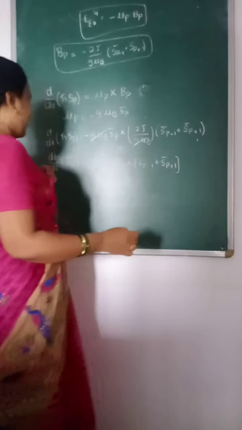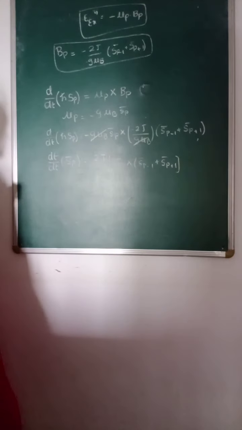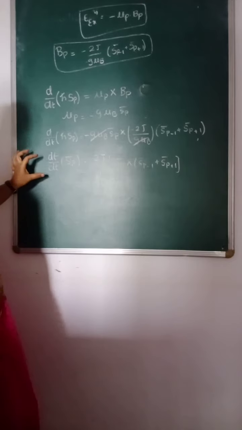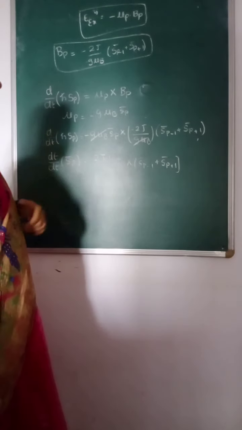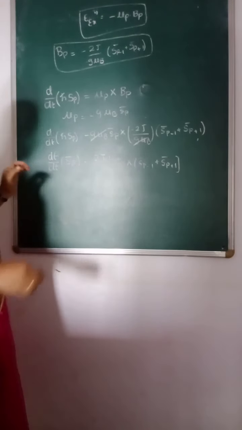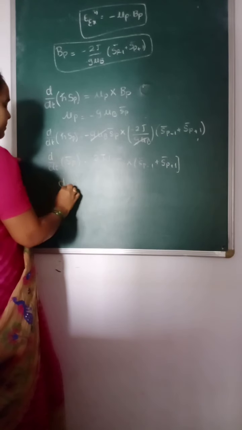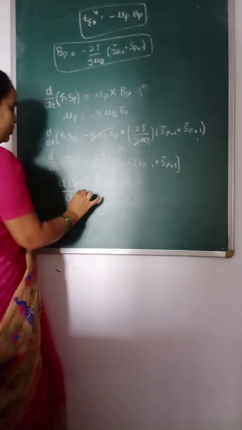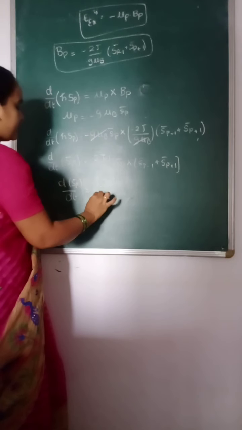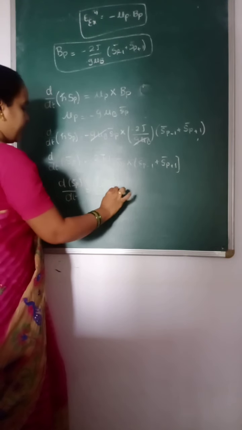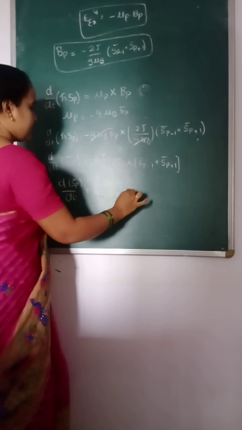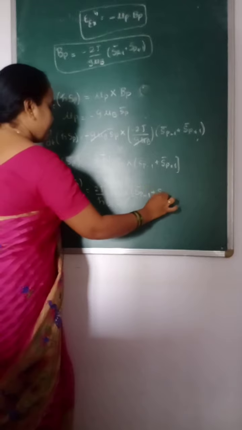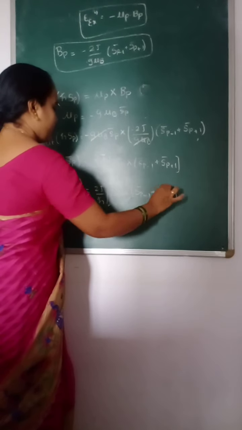So this is the rate of change of angular momentum of the quantized electron at the position P: dS_p bar divided by dt is equal to 2J by h cross S_p bar cross (S_p minus 1 bar plus S_p plus 1 bar).